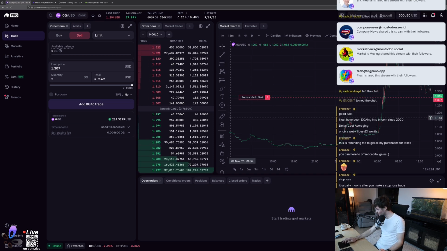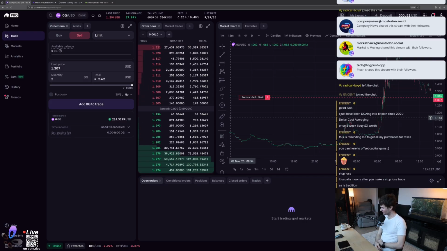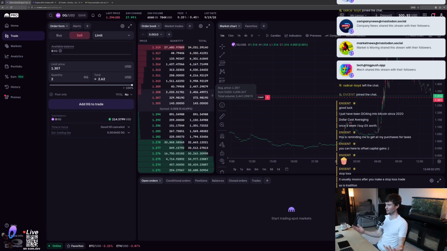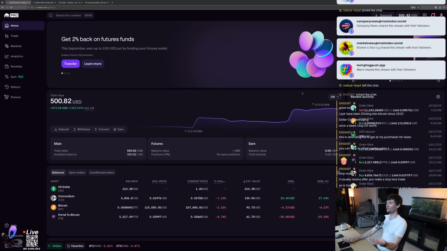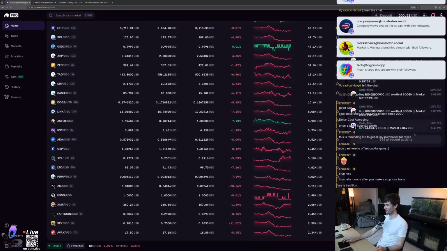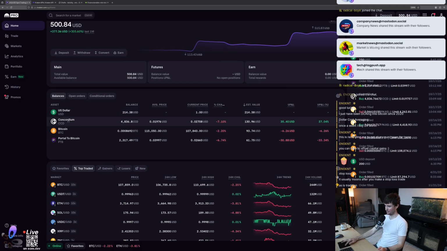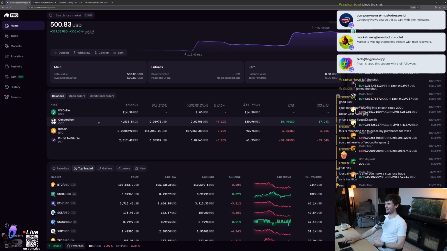Usually moons after you make a stop loss trade. See, I don't know what a stop loss trade is. But I do have a general sense that what you're saying is that as soon as I invest in something, that's when it's going to go the opposite direction. And yes, that does seem to be the pattern here. After all of the trades I have ever done, algorithmic or otherwise, there's quite a number of them, especially the algorithmic, this CCD is the only one that has ever actually increased in value. So this is basically gambling. But I still think that we can probably come up with some algorithm to do something on this that would be somewhat profitable. Maybe. We can see.